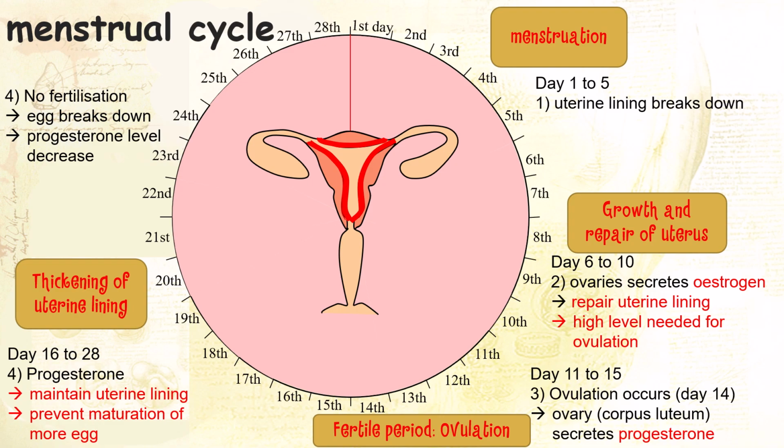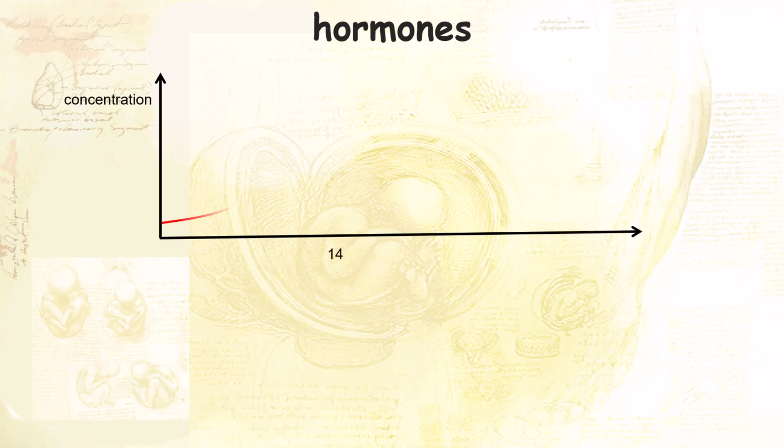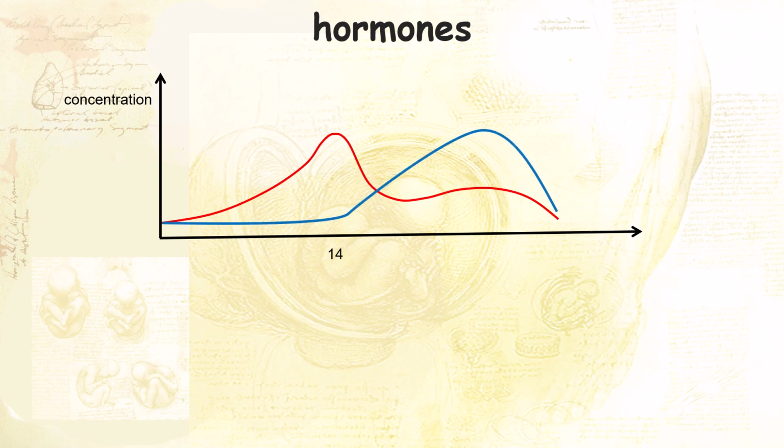If no fertilization occurs, the egg breaks down and progesterone levels will drastically drop, and the cycle will repeat itself again and again, as it is regulated by hormones. For hormones, you just need to remember this curve that goes up, then down, then up again, and this blue curve that spikes up after the peak of the red curve, then down again. The red curve is estrogen and blue is progesterone. So just remember OP. Memorizing these two curves will help you explain many things.